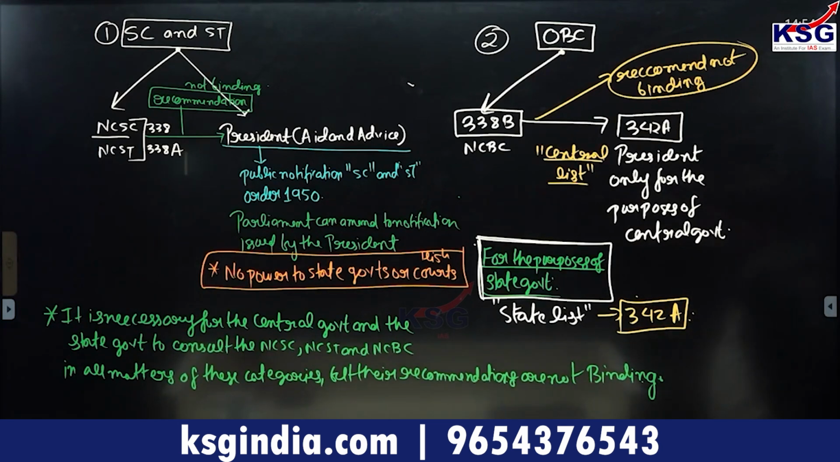No, the power given to the government of India is for the central list, and the power given to the governments of states is for the state list. What is given under Article 342A Clause 1 is for the central government for the central list, and Article 342A Clause 3 is for the state government for the state list. Do I make myself clear? Article 342A provides that the central government shall keep a central list and the state government shall keep a state list.